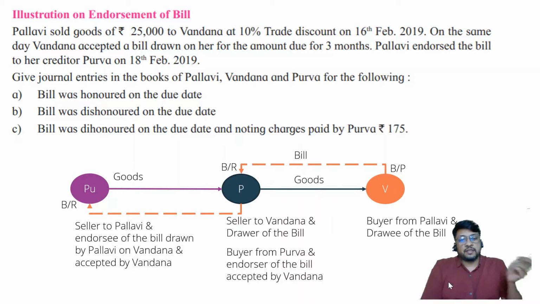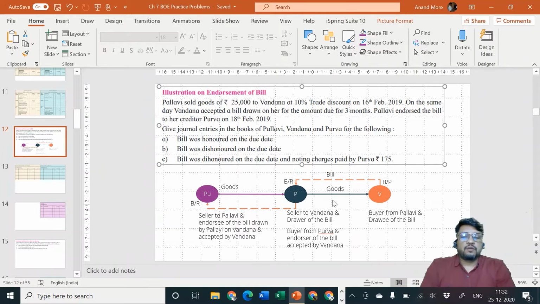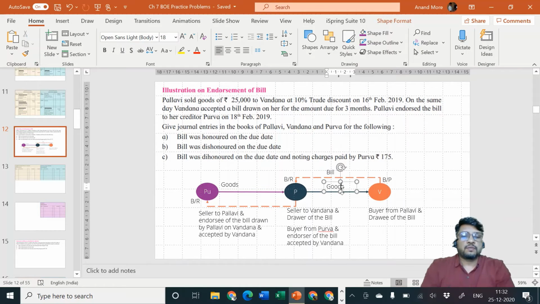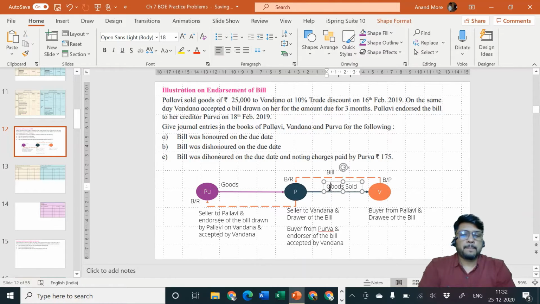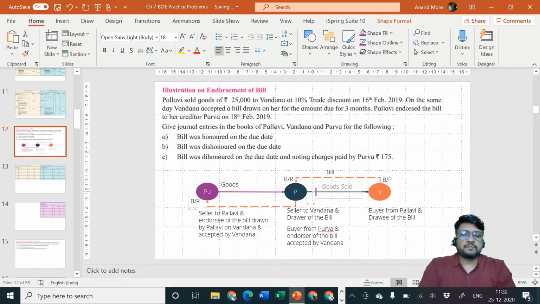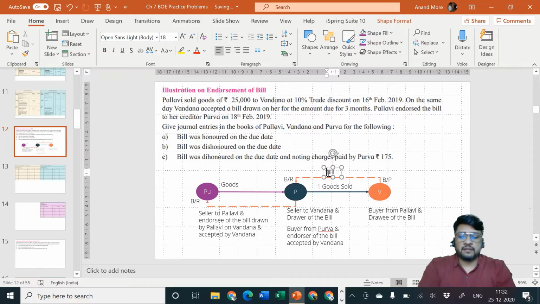So there is one transaction of sale of goods. There is another transaction of sale of goods. For the first transaction of sale of goods, goods sold, this is the first transaction. The settlement is done by way of bill drawn and accepted.